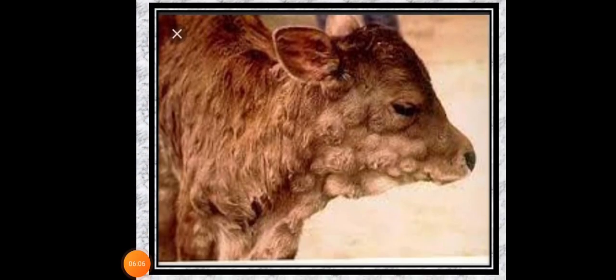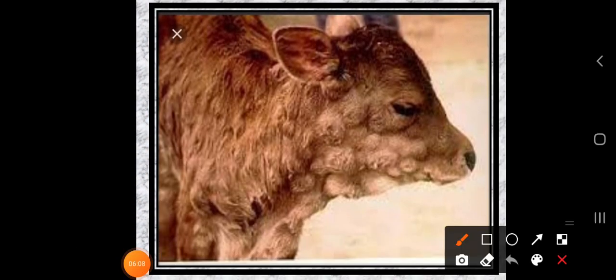Let's go to the next concept. Here you can see a baby cow. This is the baby cow, and it is affected by some disease.